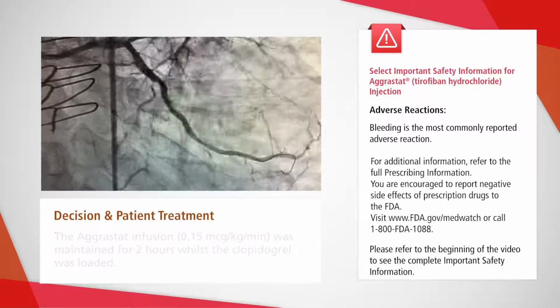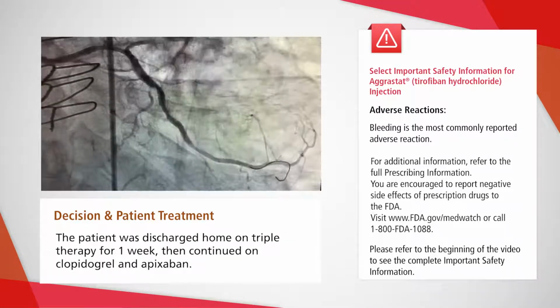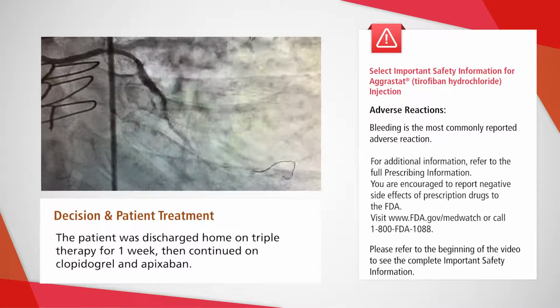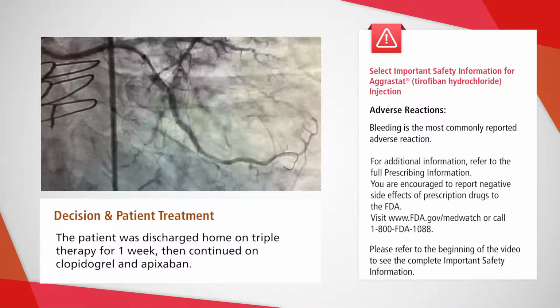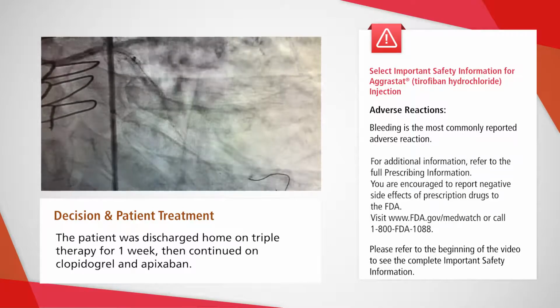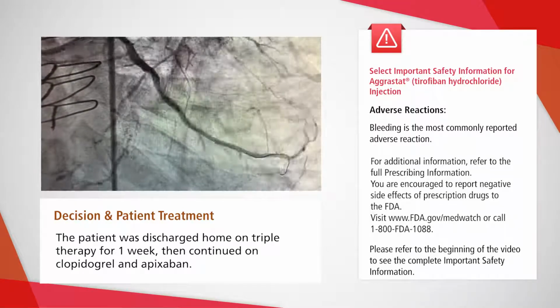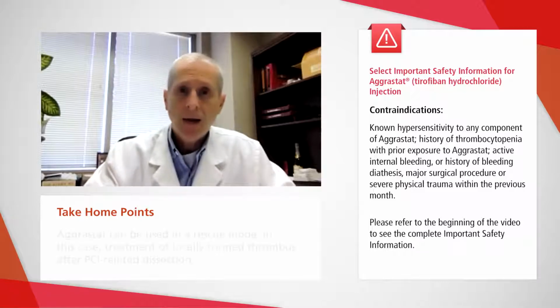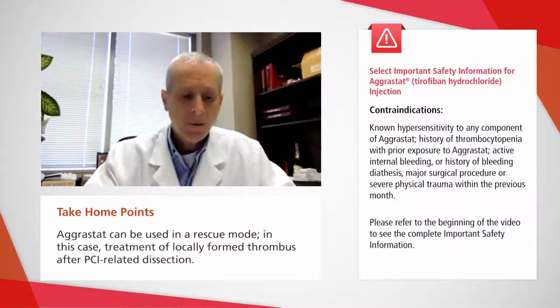The patient was discharged home on triple therapy that was aspirin for a 1-week time period, ongoing clopidogrel for a 1-year time period, and then resumption of his apixaban therapy. Here are some takeaways from this case. Aggrastat can be used in a rescue mode.